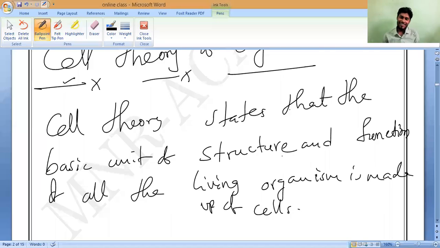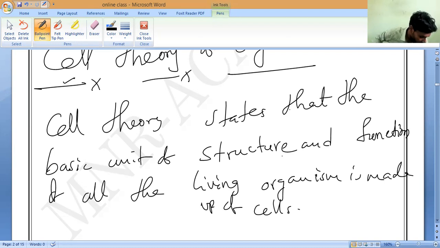The cell arises from cells. Tell me, all cells arise from pre-existing cells by cell division. All cells have the same chemical composition. Now, which page number is that, can you say?